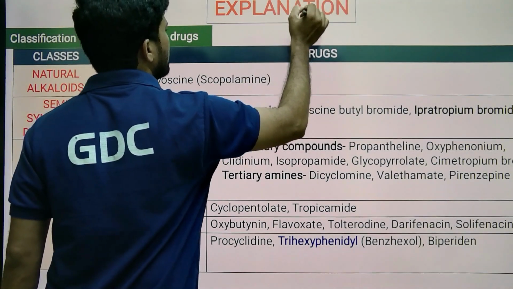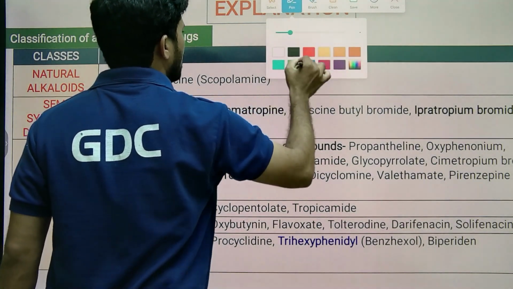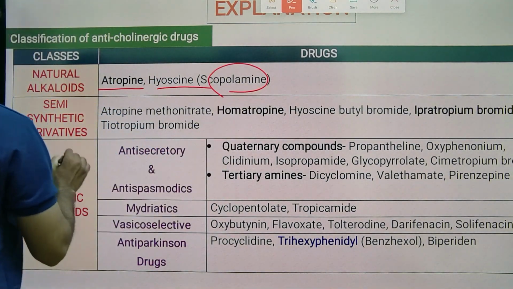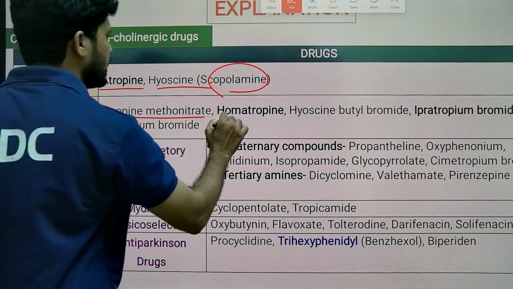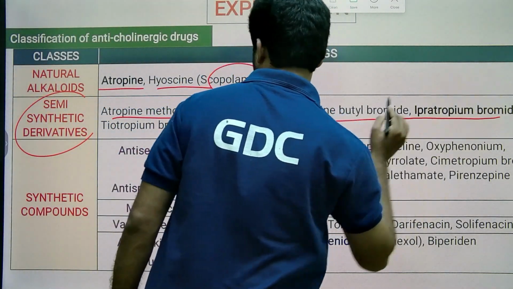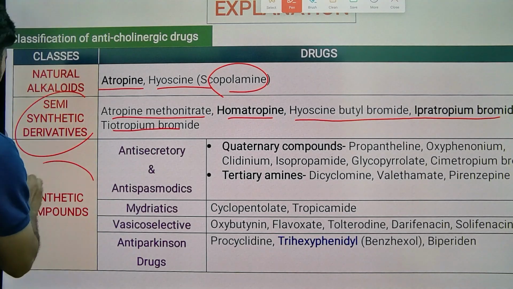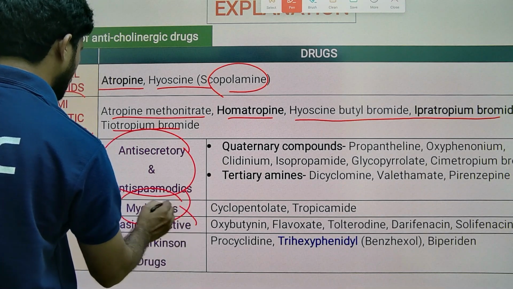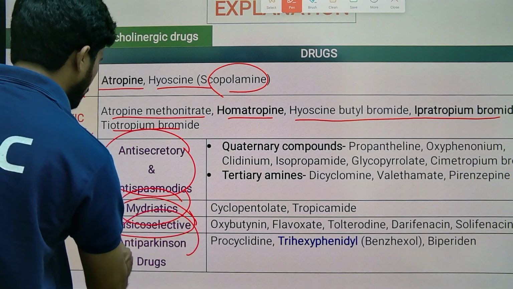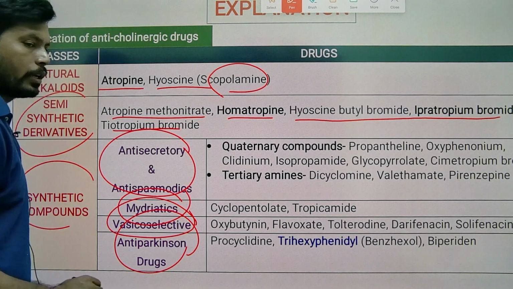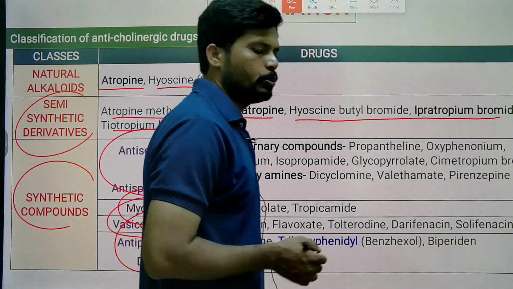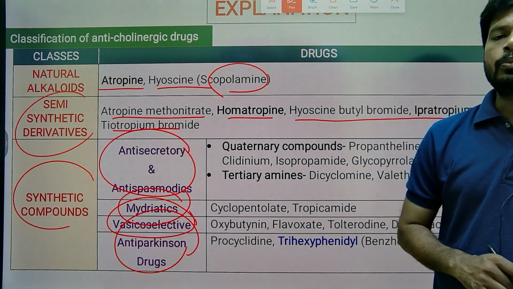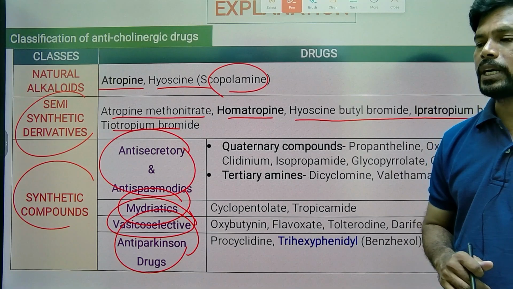So next is the explanation for more clear information of this MCQ. Natural alkaloids are atropine and hyoscine, also known as scopolamine. Semi-synthetic derivatives are like atropine methonitrate, homatropine, hyoscine butylbromide, ipratropium bromide, tiotropium bromide. Synthetic compounds are anti-secretory and antispasmodic agents, mydriatics, and anti-Parkinsonian drugs for treatment of Parkinsonism. So this is a simple classification of anticholinergic drugs, which show action like atropine and opposite action to the acetylcholine.